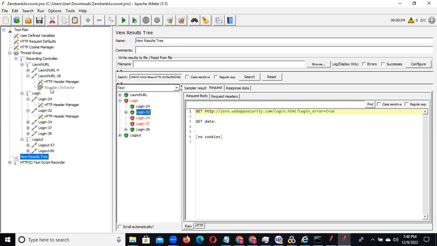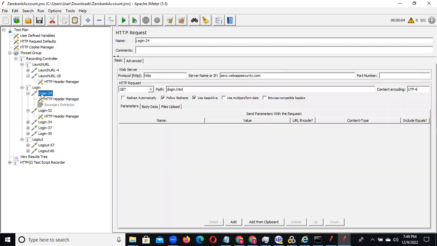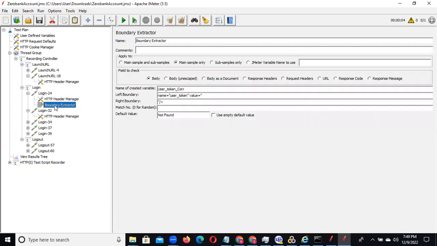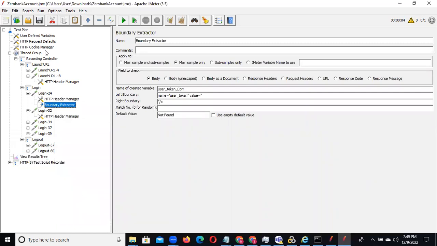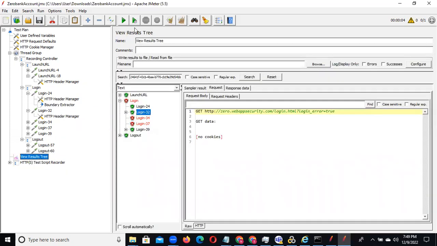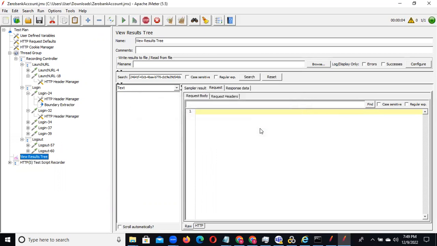If you keep this boundary extractor in the first login section, then you can enable this, save this, go to the view results tree, clear this, save this and start the replay. Now you can observe.